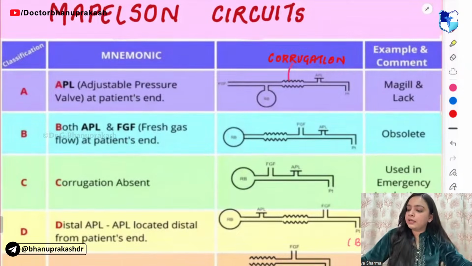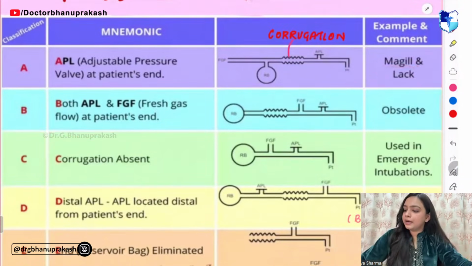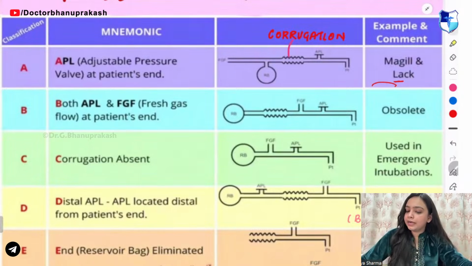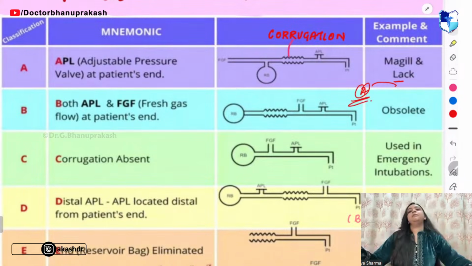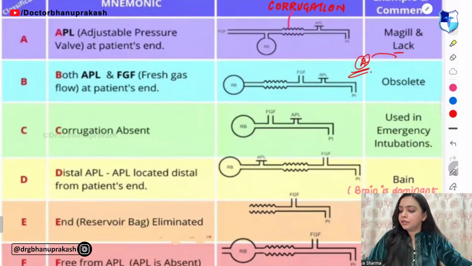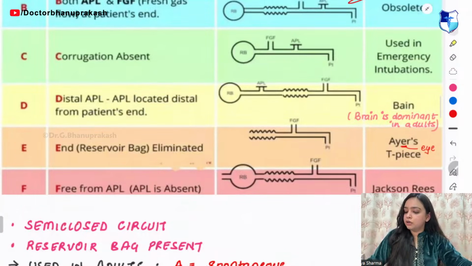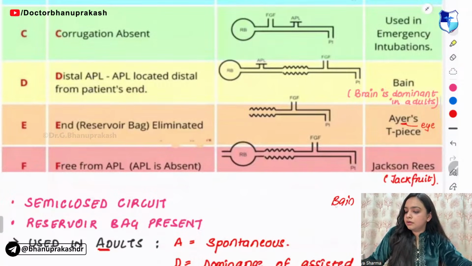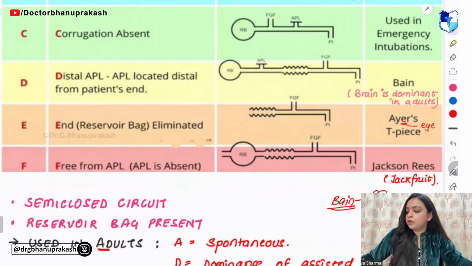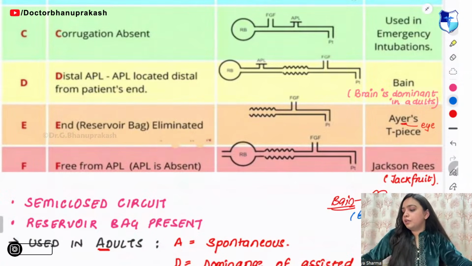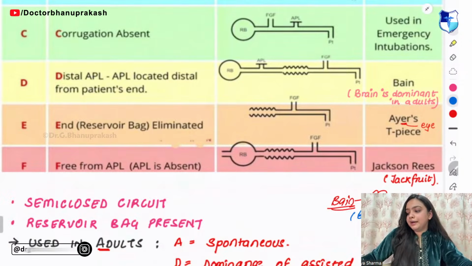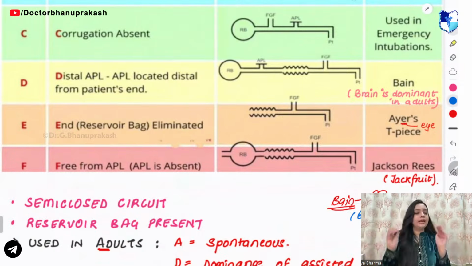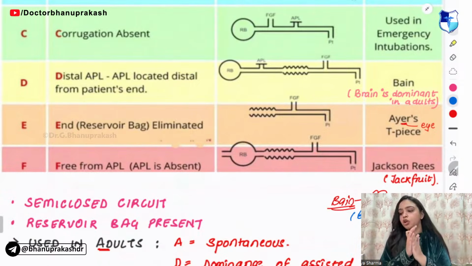Next, guys, what are the examples that you have? The Magill and the Lack circuit. So remember, Lack has A in it, so the classification is type A. Then the next one that you need to remember is Bain. So remember, Bain is type D. You can remember it with Brain is dominant. Brain is dominant in whom? In adults. So in adults, the Bain is dominant.